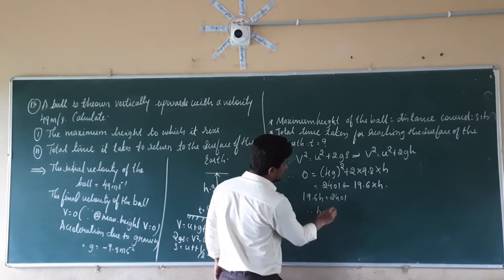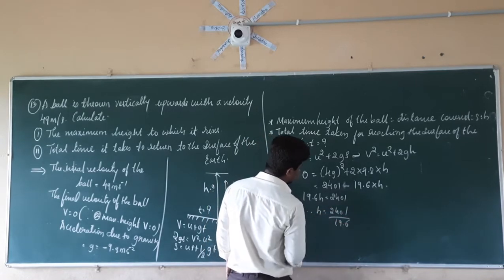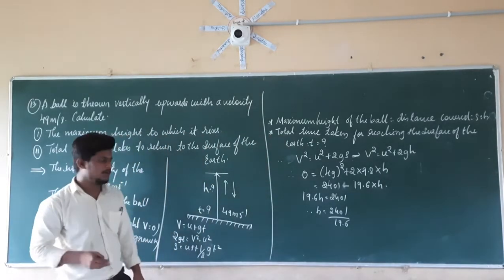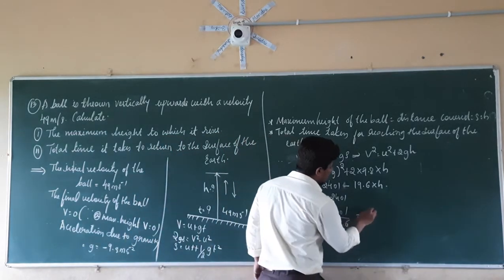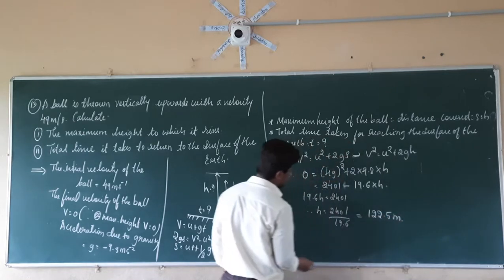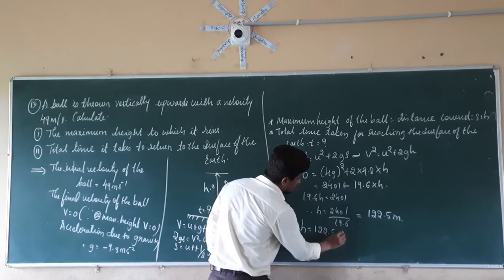Therefore, H is equal to 2401 divided by 19.6. If we calculate this value, you are going to get 122.5 meters. Therefore, H is equal to 122.5 meters.